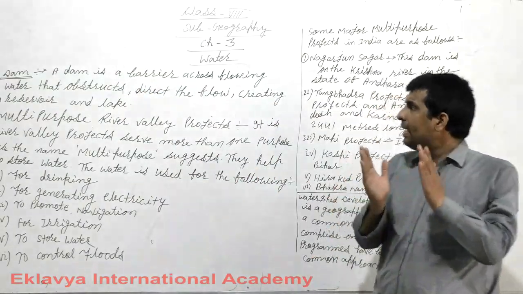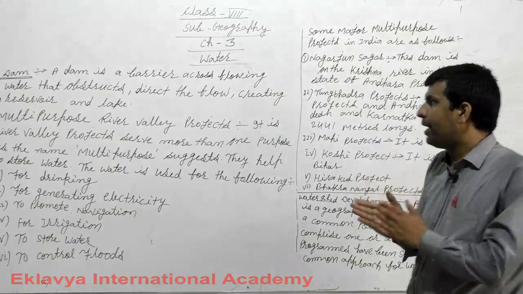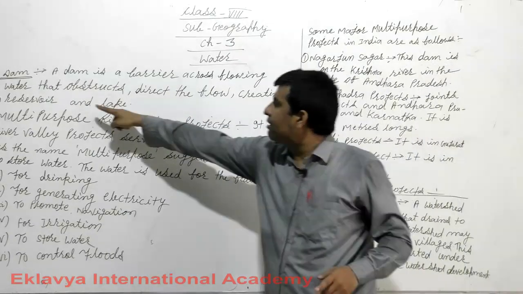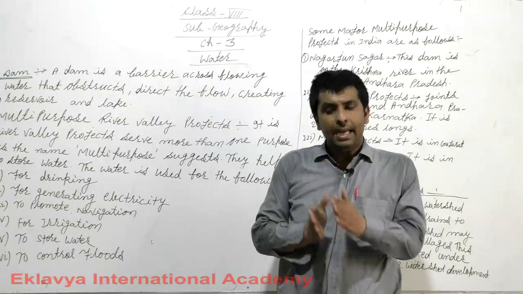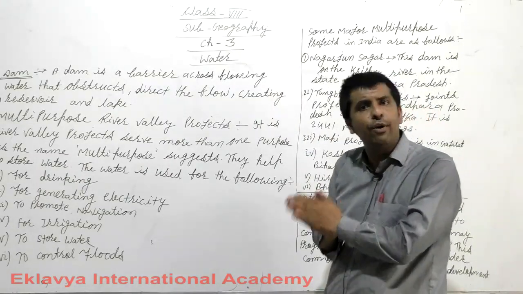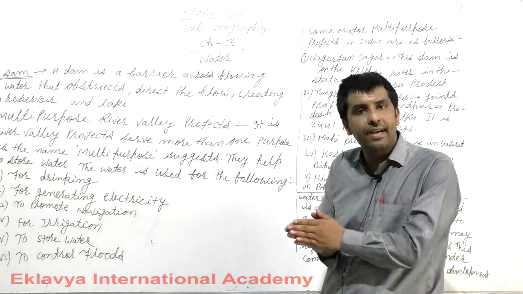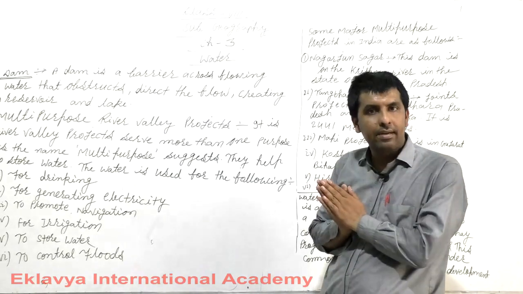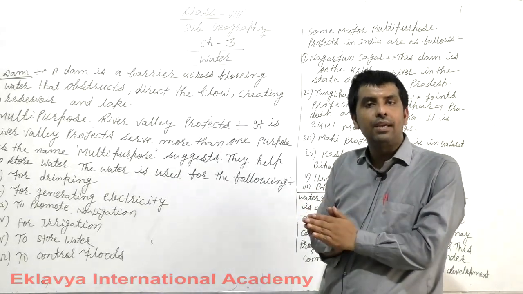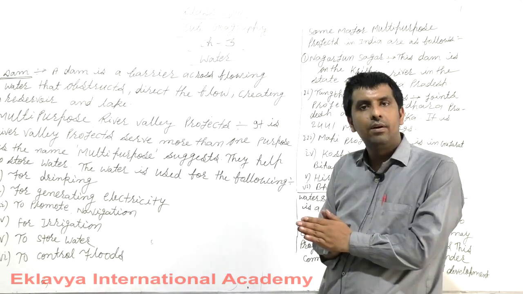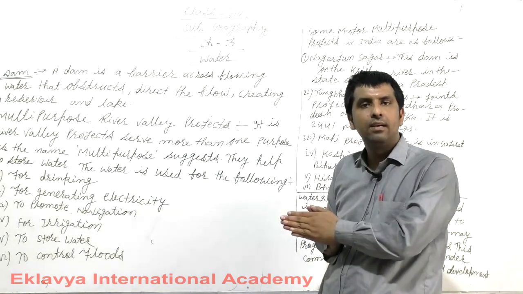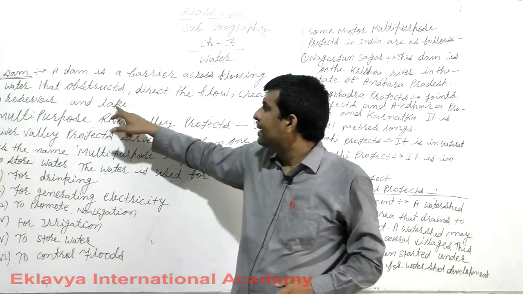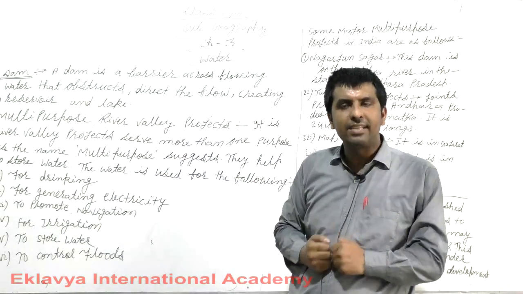A dam is a barrier across flowing water that directs the flow, creating a reservoir and lake. A dam is very useful for us. It controls the floods. It is used for irrigation work. Farmers are using water for planting and for watering the plants. So dam is very useful for us.